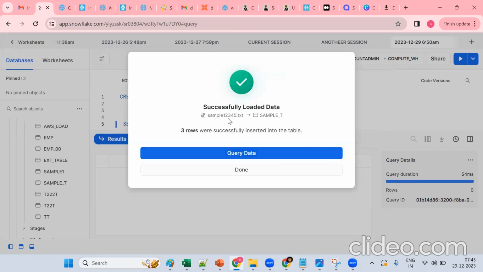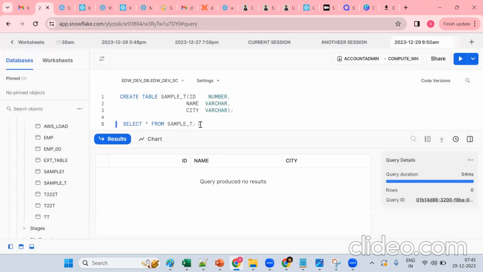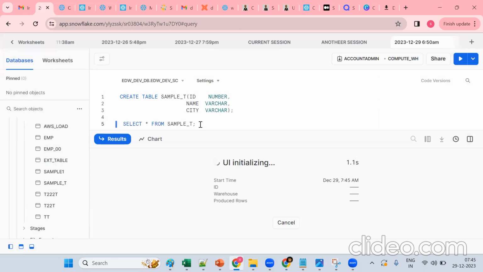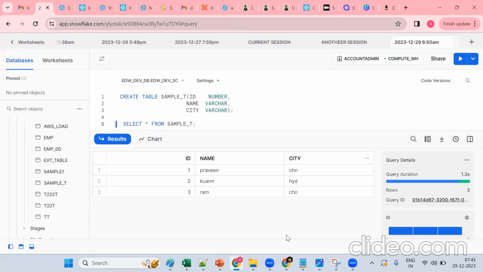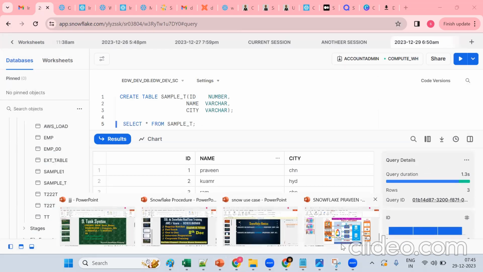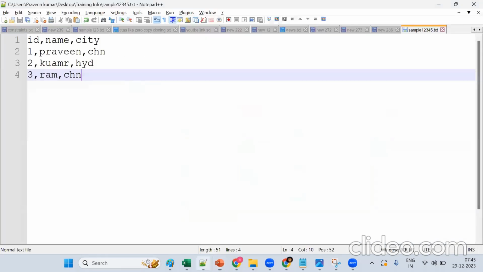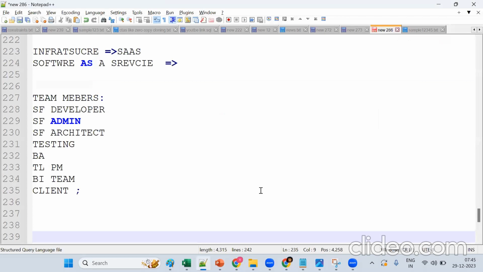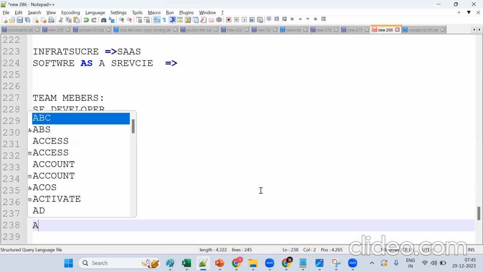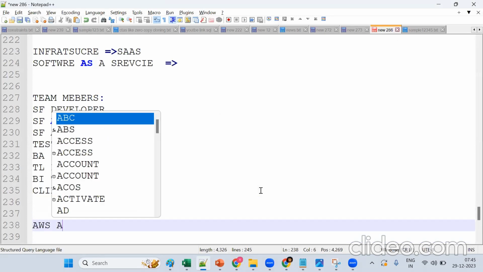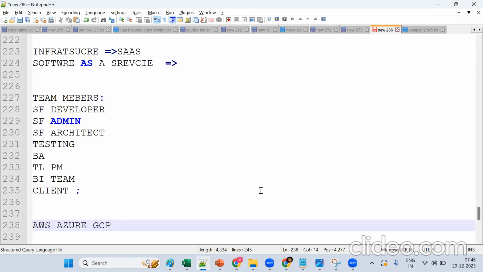It's simple, we are loading just one file. How many records will there be? We'll get three records. So this is data migration from local. We just discussed that we are migrating from the local machine to Snowflake. Snowflake supports multi-cloud. Multi-cloud in the sense that it supports AWS, Azure, and GCP.